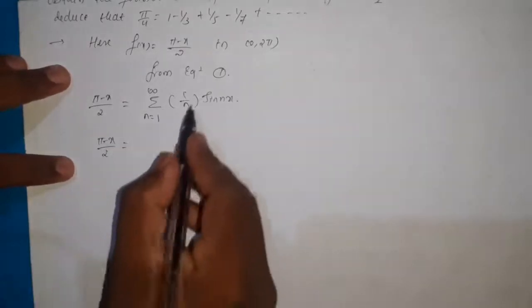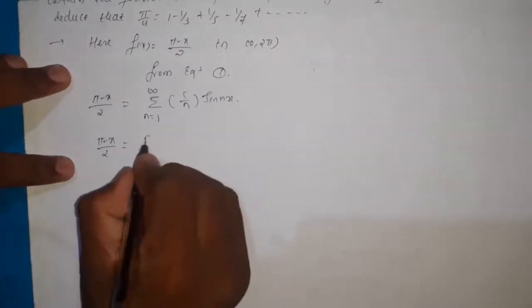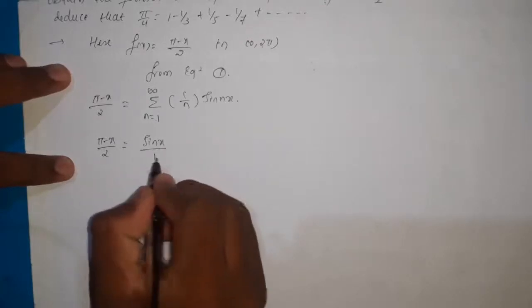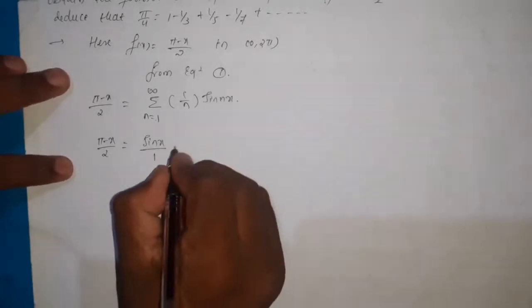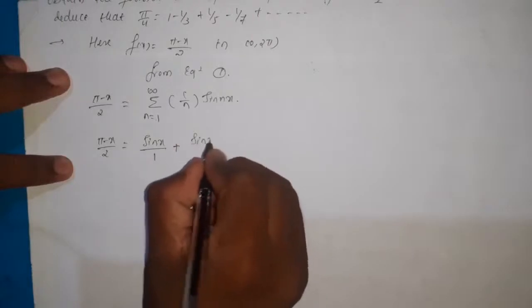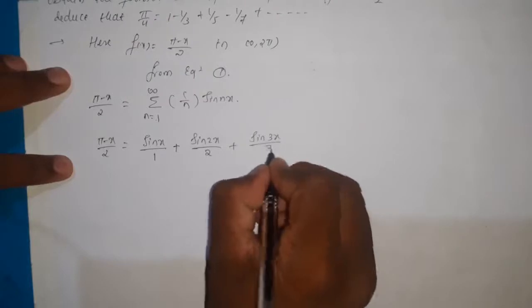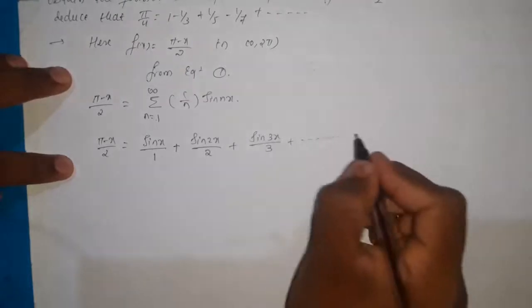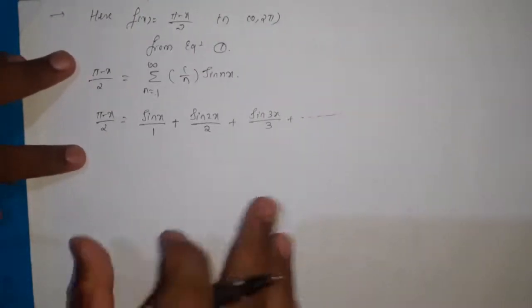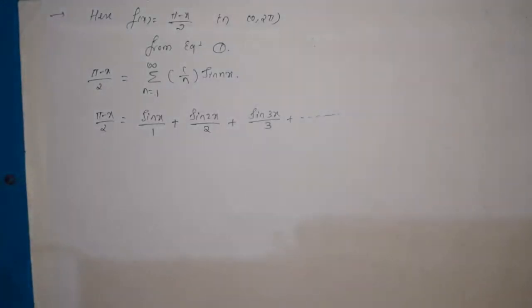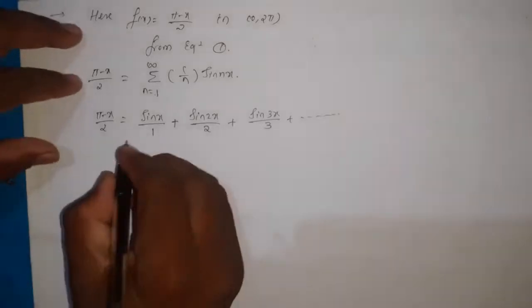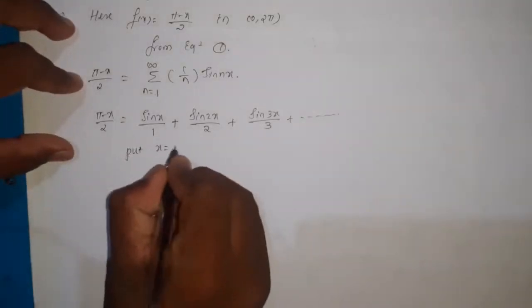Now for n equal to 1, that becomes sin x divided by 1 plus sin 2x by 2 plus sin 3x by 3 and so on up to infinity. So it is the Fourier series, and by using this only we need to prove that pi by 4 is equal to the series. So for that substitute x equal to pi by 2.